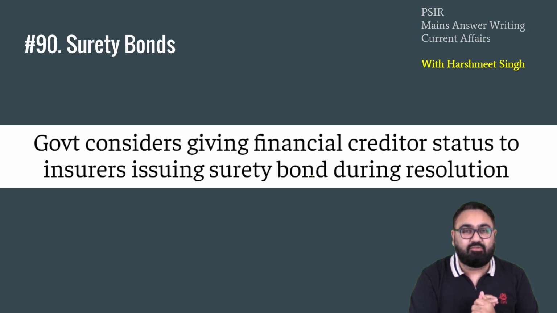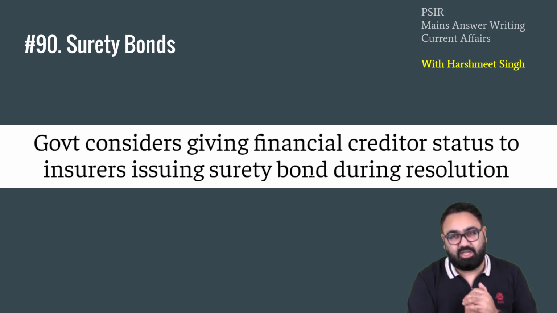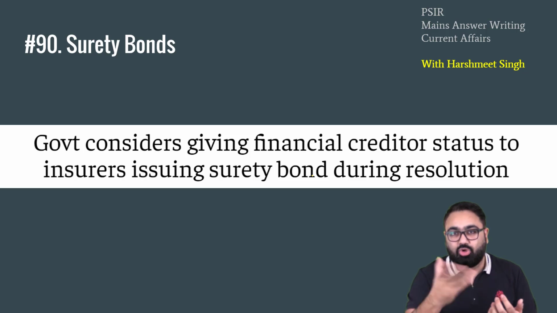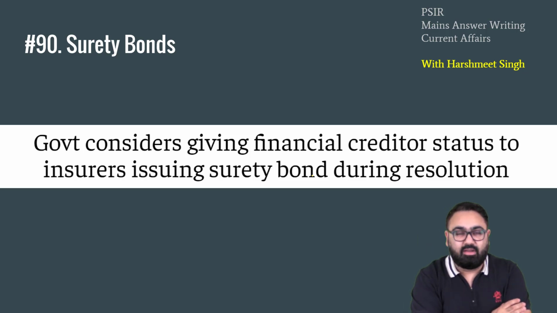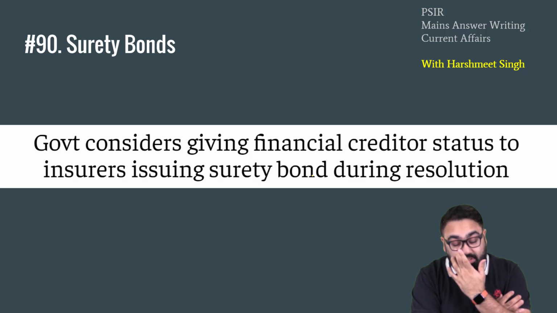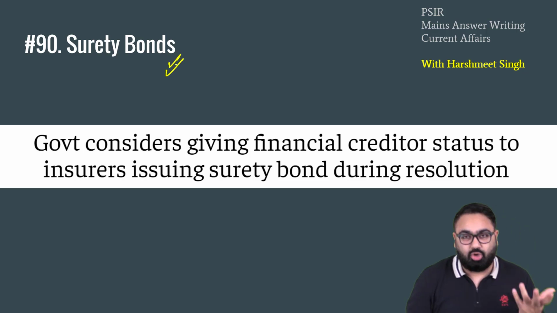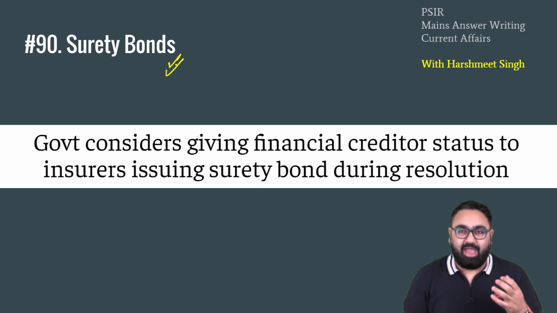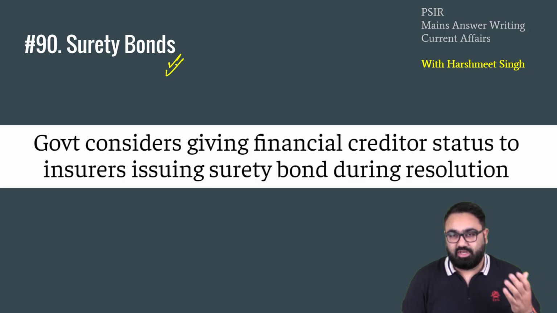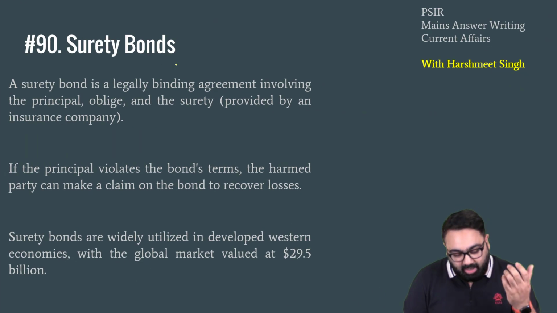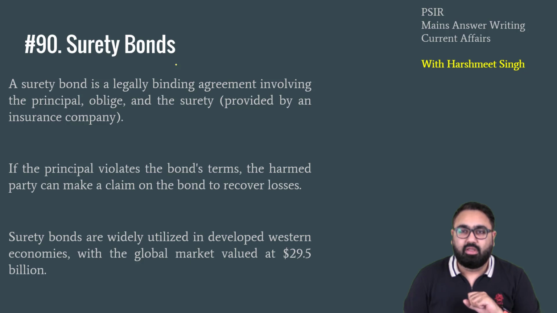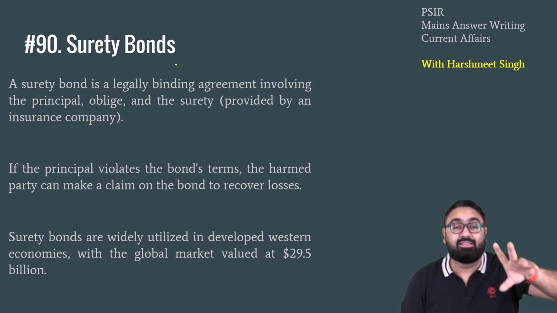Now the question is, what if the company is not able to return the money to you? It might happen. You gave 10 lakh rupees to a company hoping that you will get 10% rate of interest on that bond. But then the company goes bankrupt, your money is gone. Now what do you do? To resolve this issue, the concept of surety bond comes into the picture. A surety bond basically means a bond that will have a kind of insurance. So an insurance company basically will back this bond. So if you bought a bond of a company that is not able to repay the money to you, you go to that insurance company, and they will then pay the money.